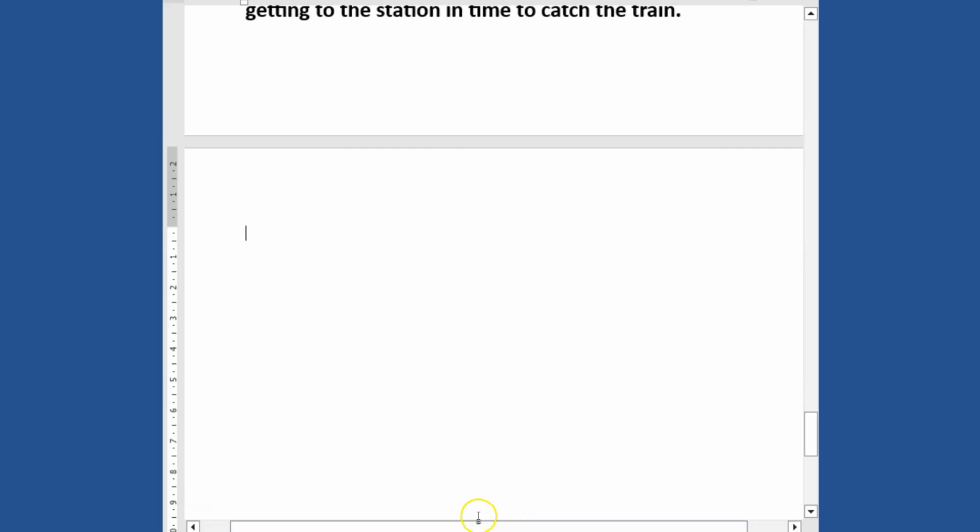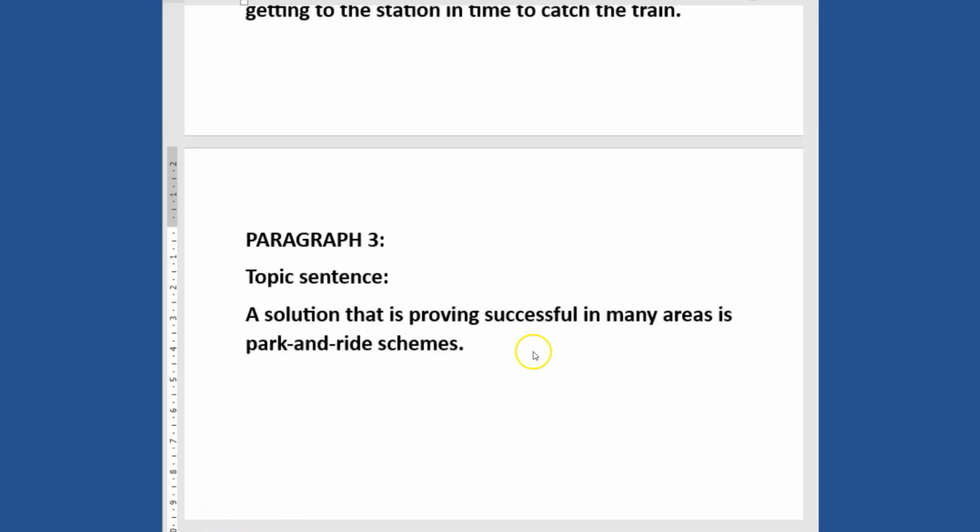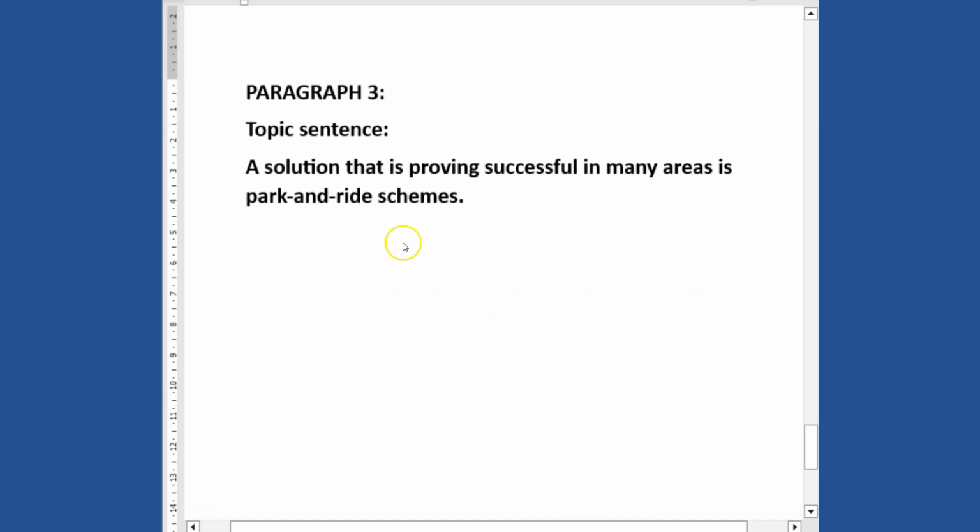So that's what we are going to use. Okay, so let's deal with it. Let's go on and start with paragraph 3. In paragraph 3, we are now dealing with the topic sentence for the solution. A solution that is proving successful in many areas is park and ride scheme.